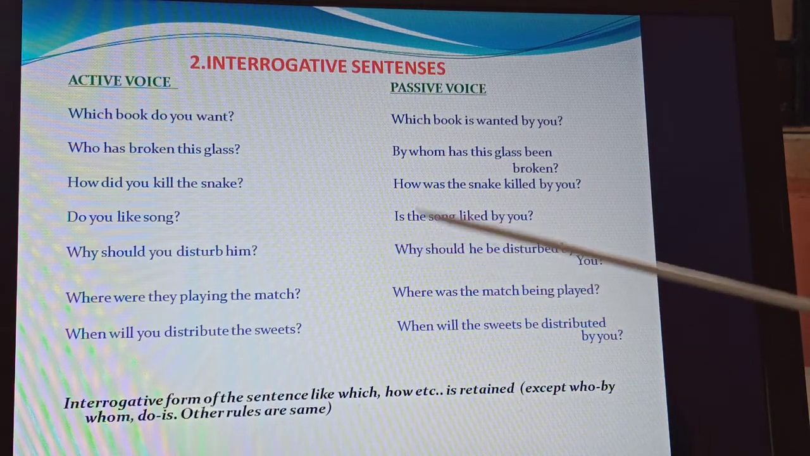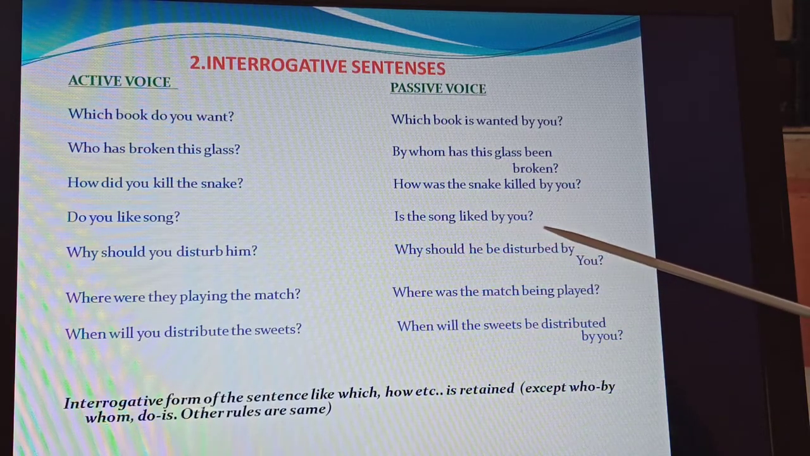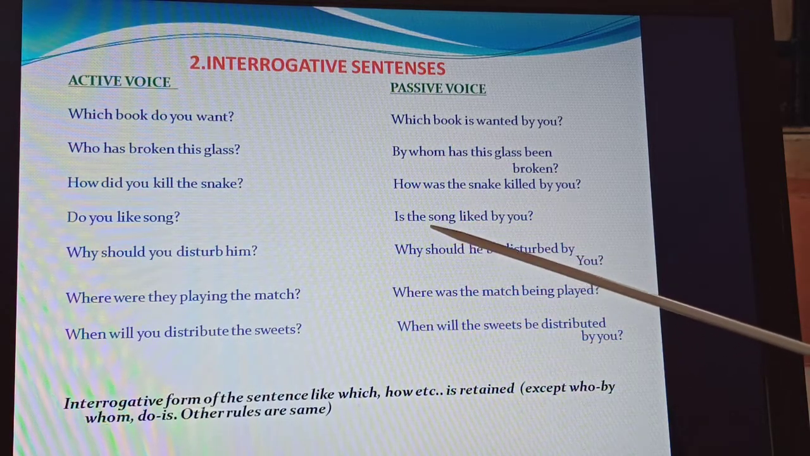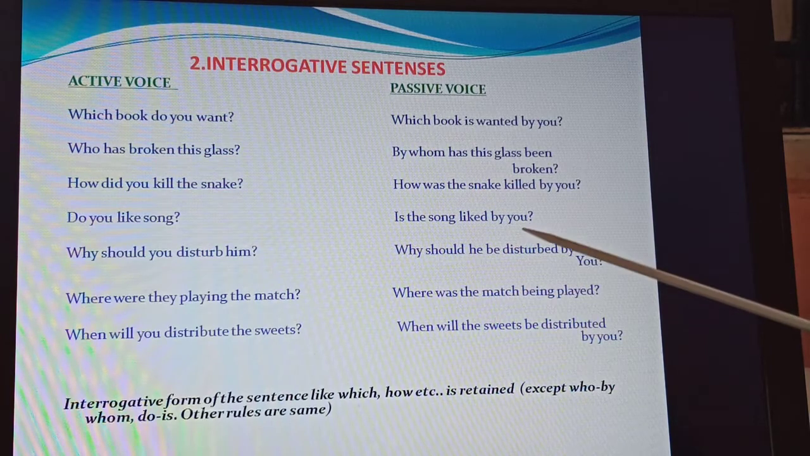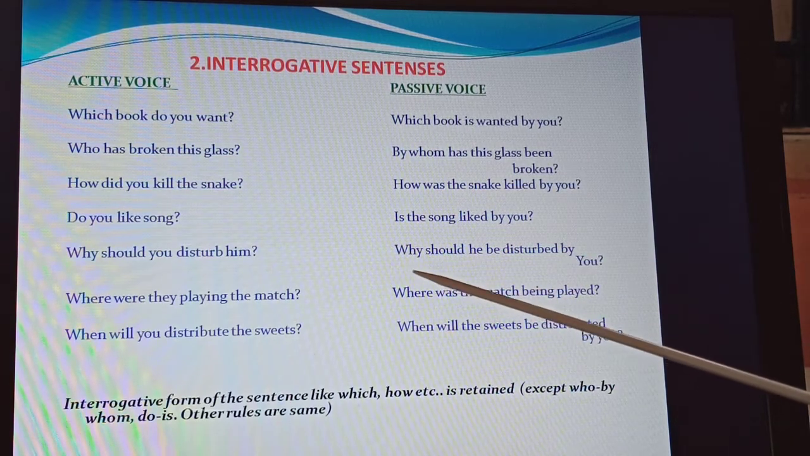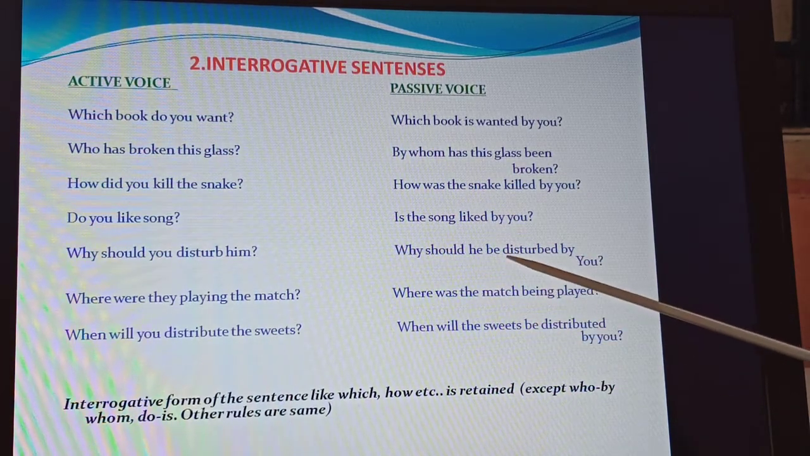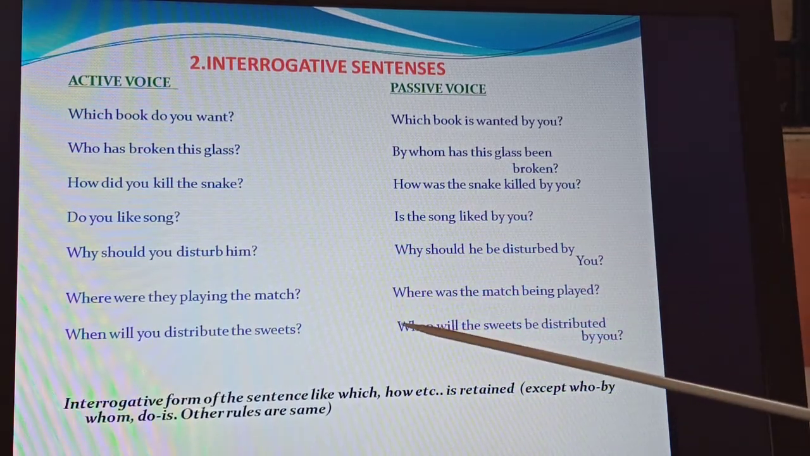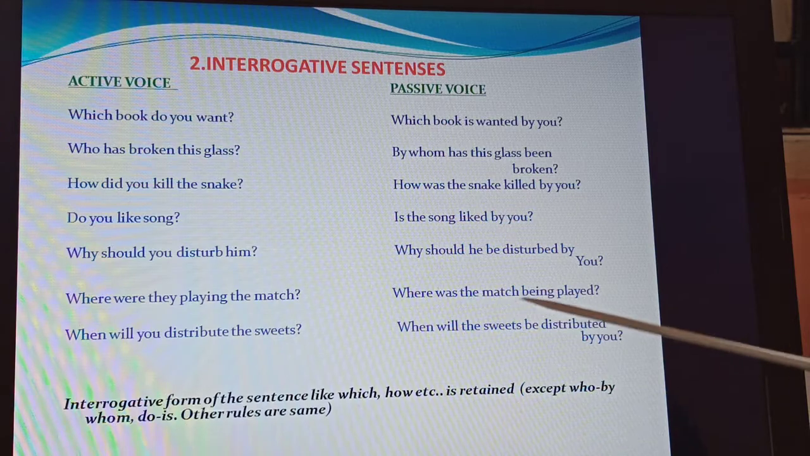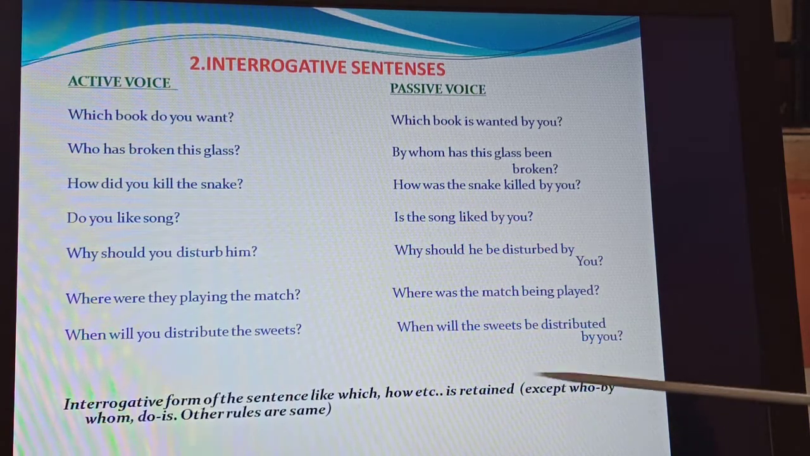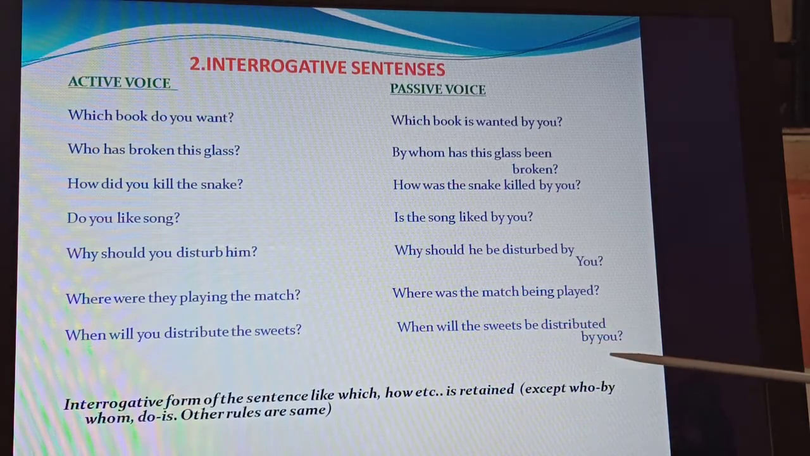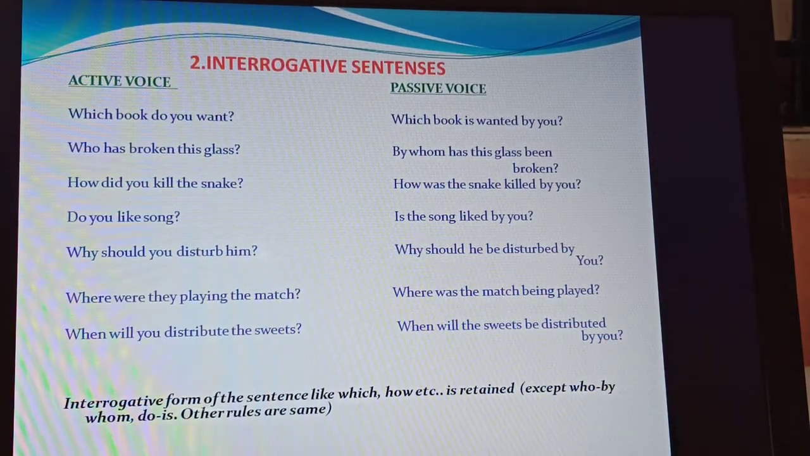Do you like the song? Here you see: is the song liked by you? "Do" will become "is". Simple present. Is the song liked by you? Why should you disturb him? Why should he be disturbed by you? Where were they playing the match? Where was the match being played? When will you distribute the sweets? When will the sweets be distributed by you? This is your interrogative sentence.